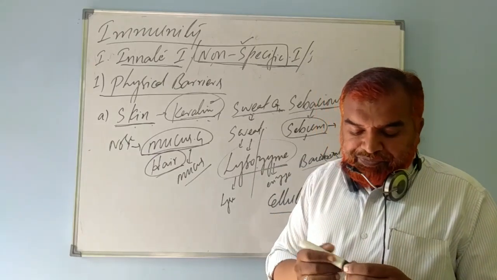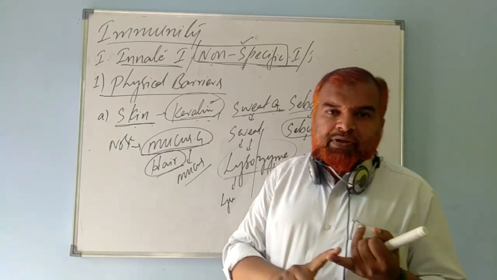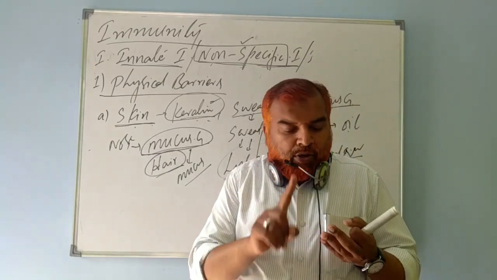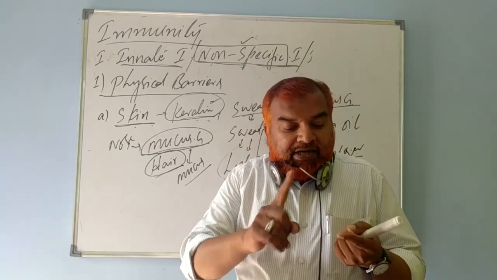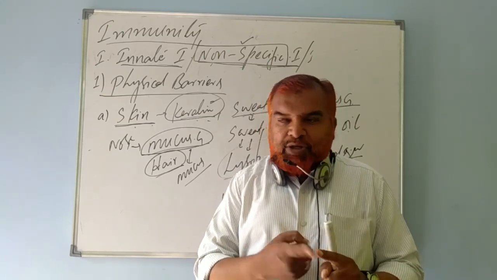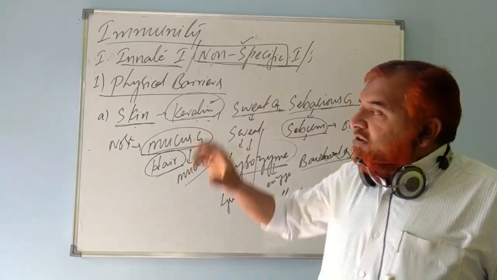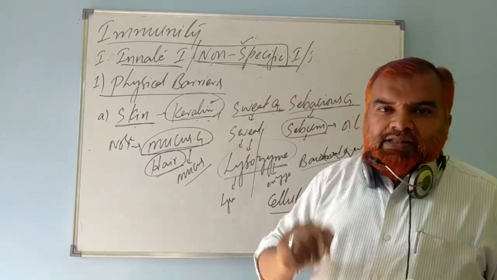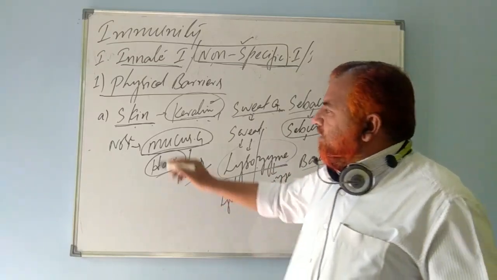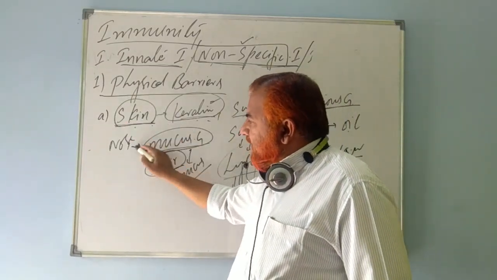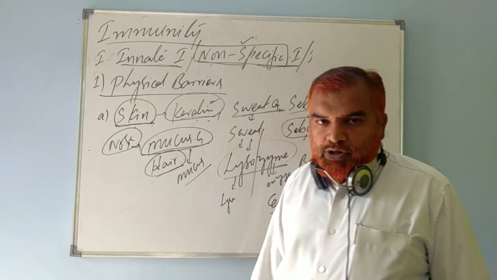Today what have we learned? What is immunity? What is the immune system? What is immunology? Then types of immunity. One, non-specific immunity, we have discussed. In that non-specific immunity, the very first topic is physical barriers. In that, the major subtopic is skin, which we have discussed today. Along with the skin, we have also discussed the nose.